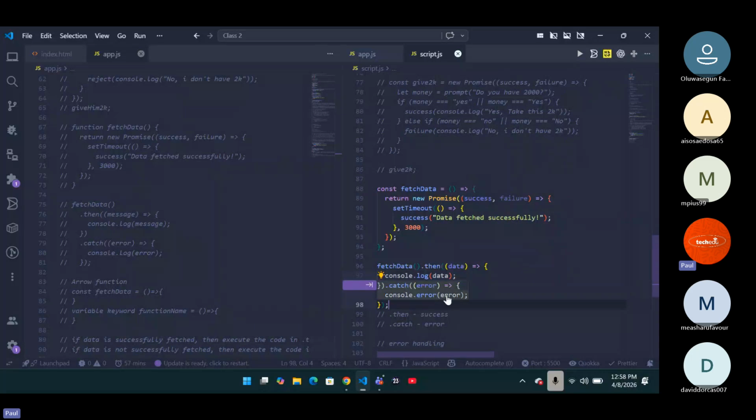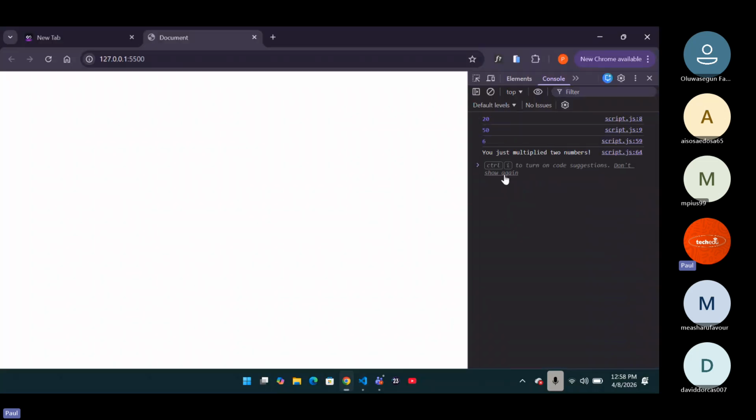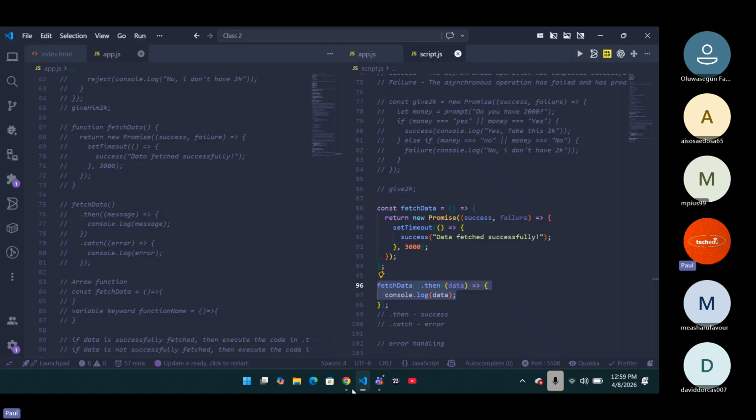Why? Because your data right now is exactly what your set timeout function is going to give to you. So if you check it out now, after 3 seconds, you're going to have data fetched successfully. You understand now? That is what your promise is saying. So you have your success, you have your failure. If everything goes well, this particular one gets printed out.